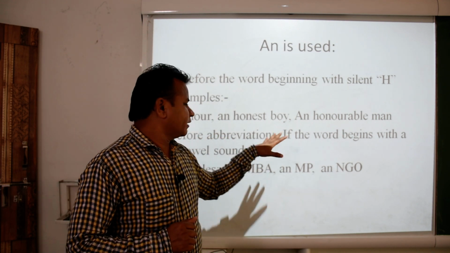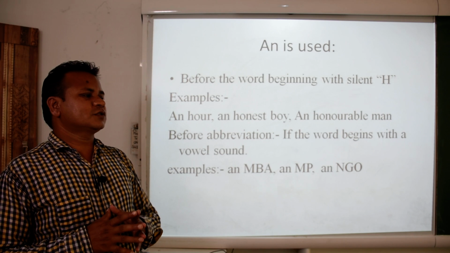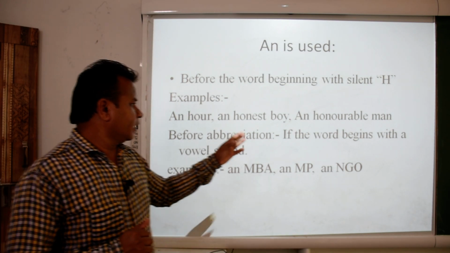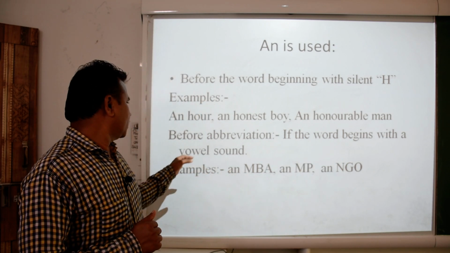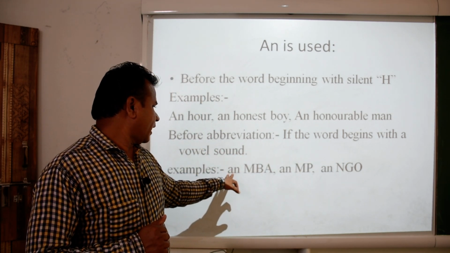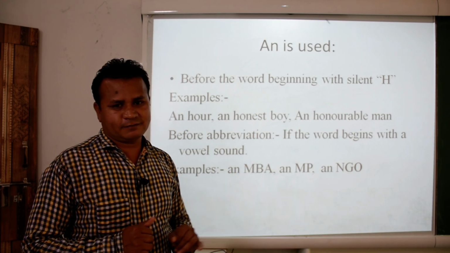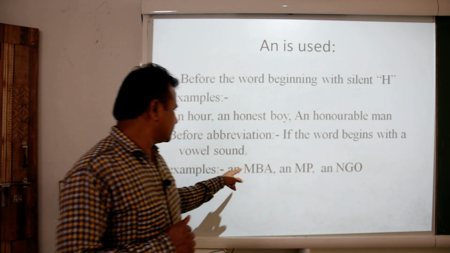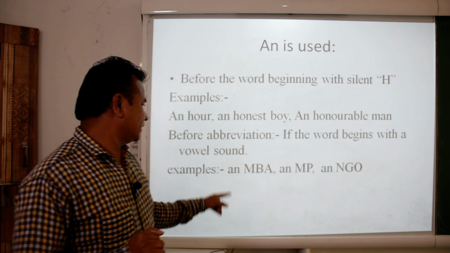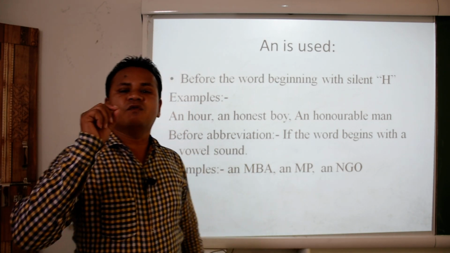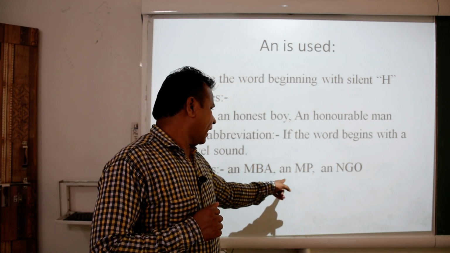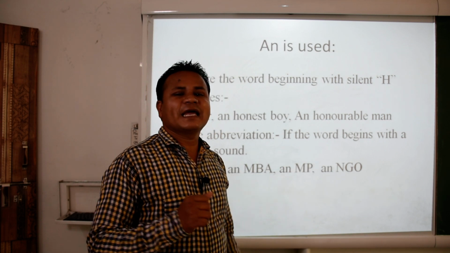Before an abbreviation: whenever we use certain short forms, if the word begins with a vowel sound, you can see here, an MBA. Though it is beginning with M, the M is giving a vowel sound, the sound of E. That is why we are using an MBA, an MP, an NGO.